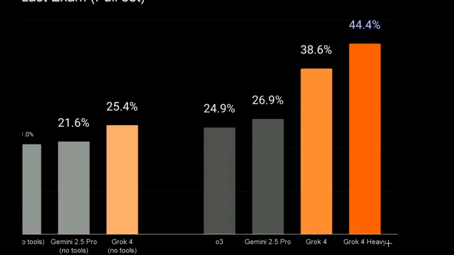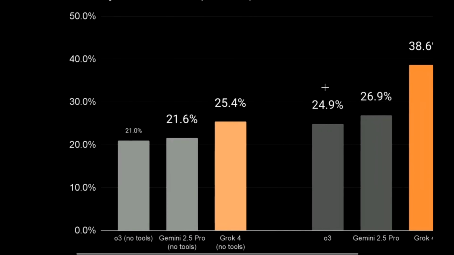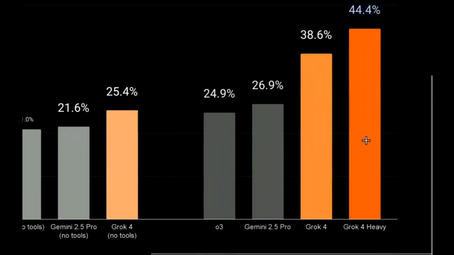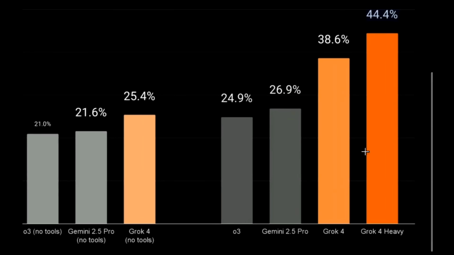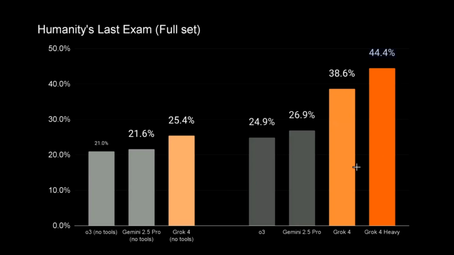I think this is very analogous to Gemini 2.5 Pro Deep Think and OpenAI O3 Pro, the higher thinking variants of the models. So Grok 4 Heavy scores 44.4%. The thing we have to understand is, even with or without the tools, the performance of O3 and Gemini 2.5 Pro doesn't see any big improvement, but with the help of tools, Grok 4 and Grok 4 Heavy seem to be performing very nicely. Yeah, we do have a situation where Grok 4 models perform significantly better than the competition, but it is with the help of the tools and everything.